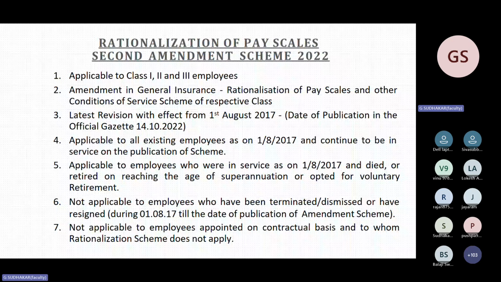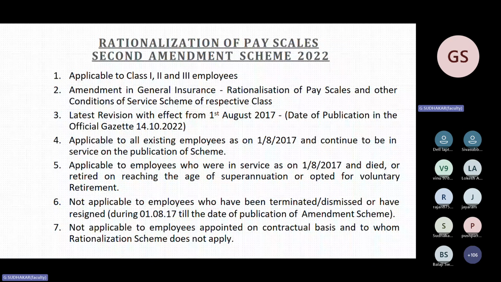And this is not applicable to employees who were terminated, dismissed, or important. For those employees terminated by the domestic inquiry and dismissed subsequently, or if they have resigned from 1/8/2017 up to the publication of the wage revision, that is 14/10/22, this wage revision is not applicable. Others, this is applicable. And one more thing is, it is not applicable to the last point.